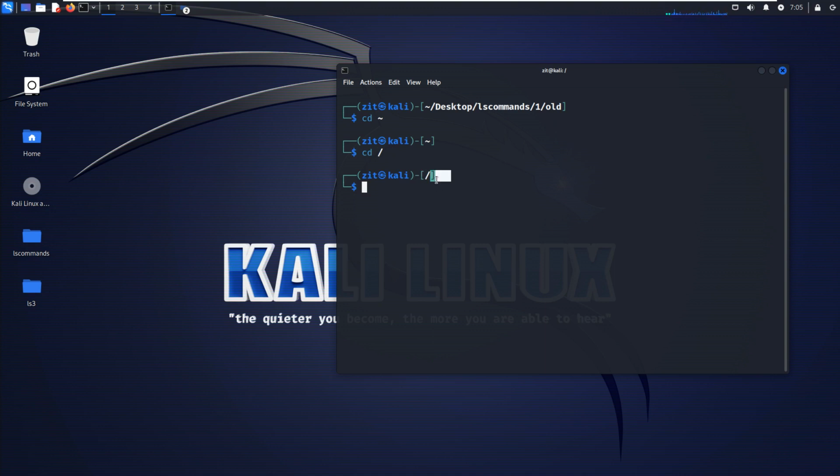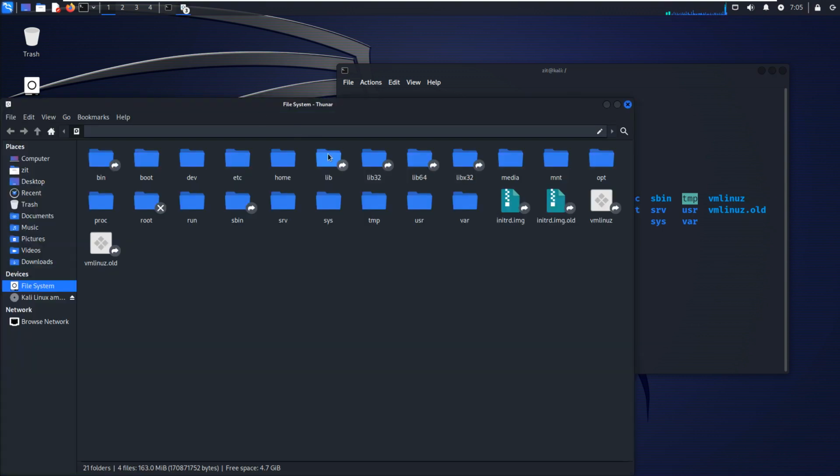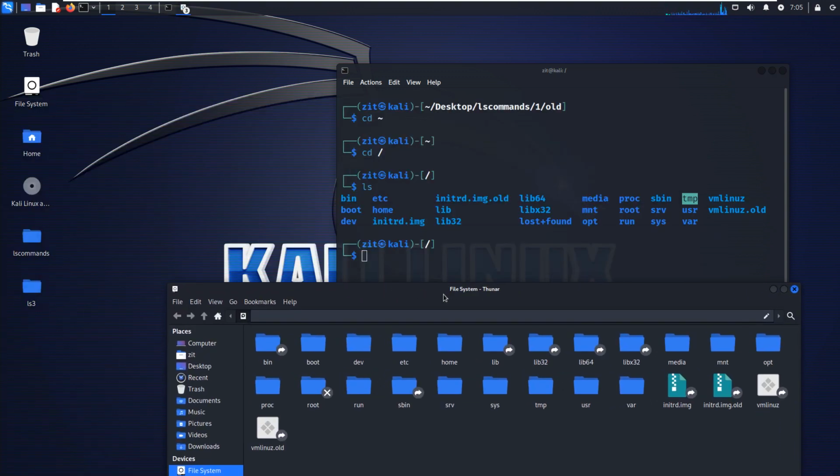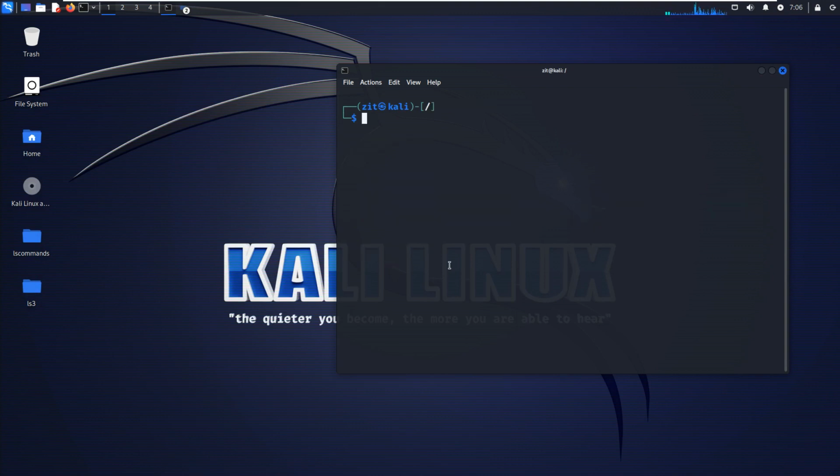I will tell you about this. It is basic, you are beginners, and you may get confused with it. Just list what is inside this. You see the things which are inside the root file system. Just open it and see what we have in the file system. We have here, for example, bin, etc. They are the same things. Today we covered some important commands with cd. I will close it.